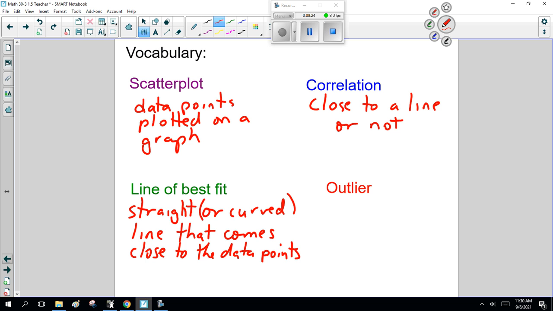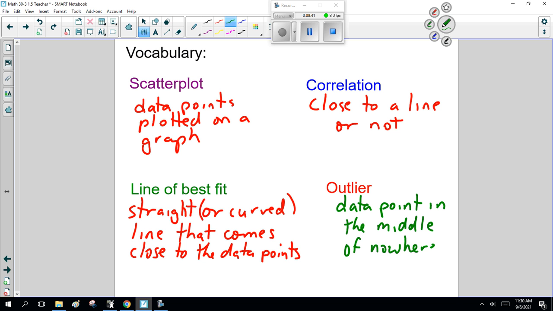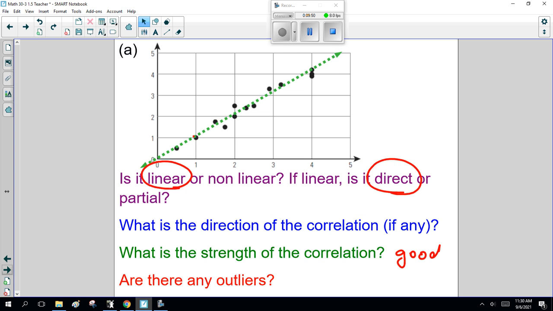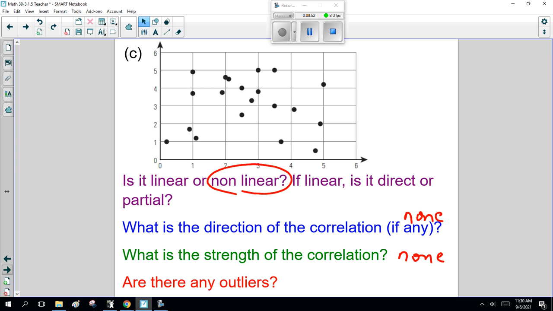Now, outlier, change color. This is a data point in the middle of nowhere. Right. It's just going, what the heck? Anyway. So, you know how to do that? And understand those definitions. Okay.